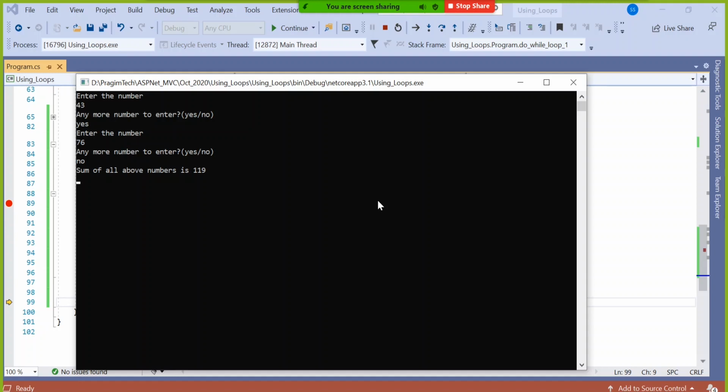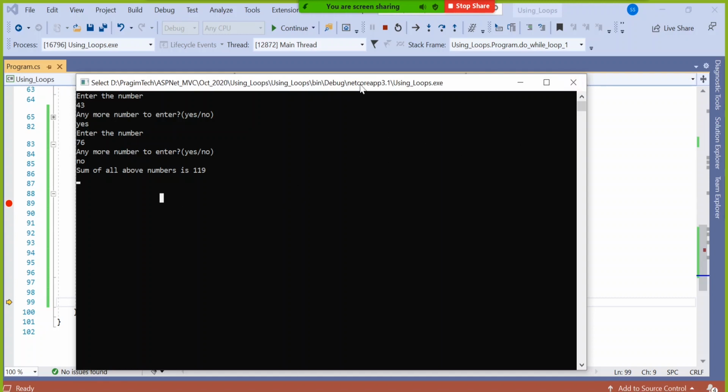But do while says first you continue at least once, then I will ask whether you want to continue second time onwards or not. So it completely depends upon your real time scenario and requirement understanding, you have to take a call: should I use a for loop, a while loop, or a do while loop?